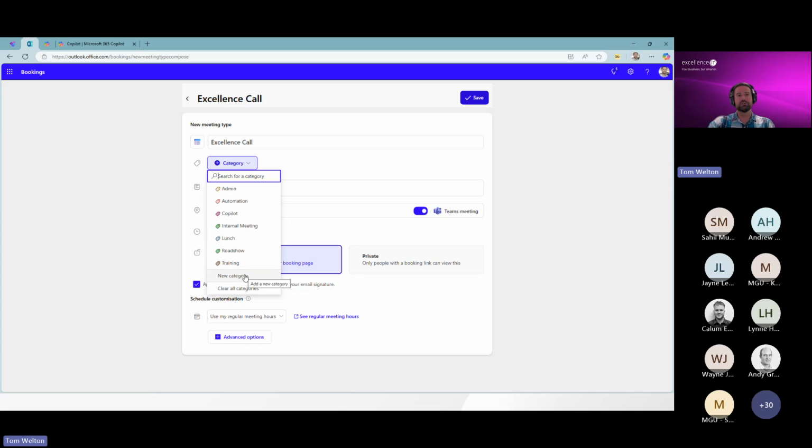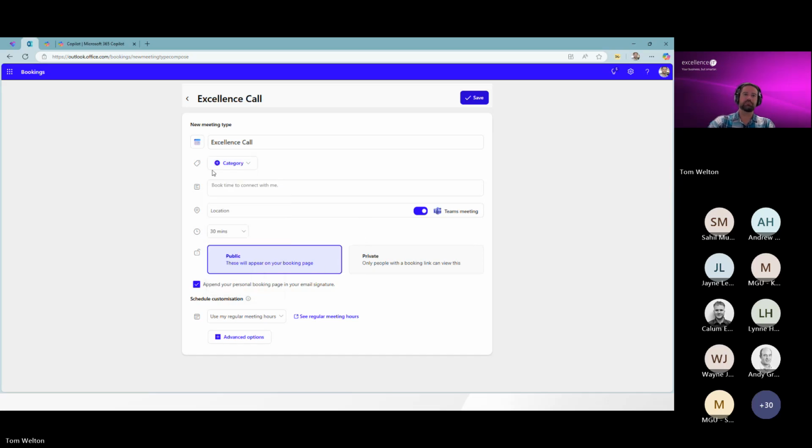So you can always add new color categories and tags and things on there. Here is where you would do the description of the call. I'm using a purposely odd number there with 70, and we'll talk about that in a bit.